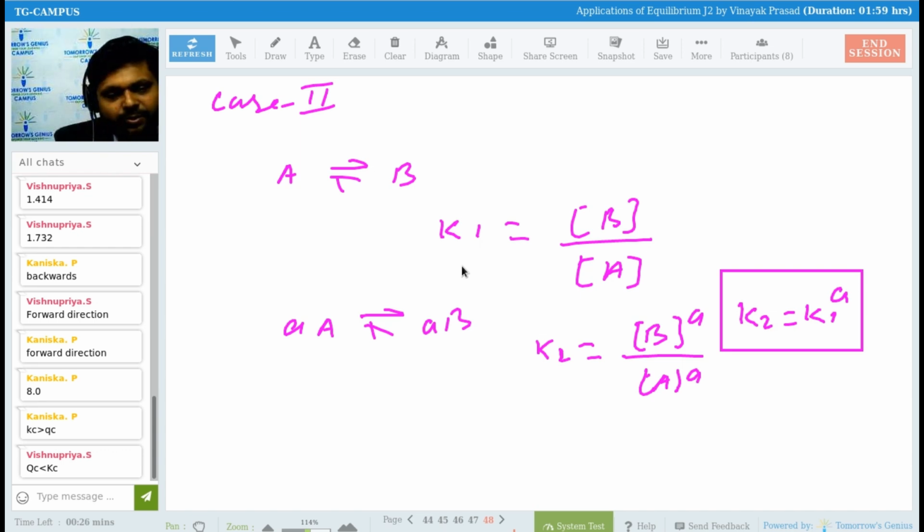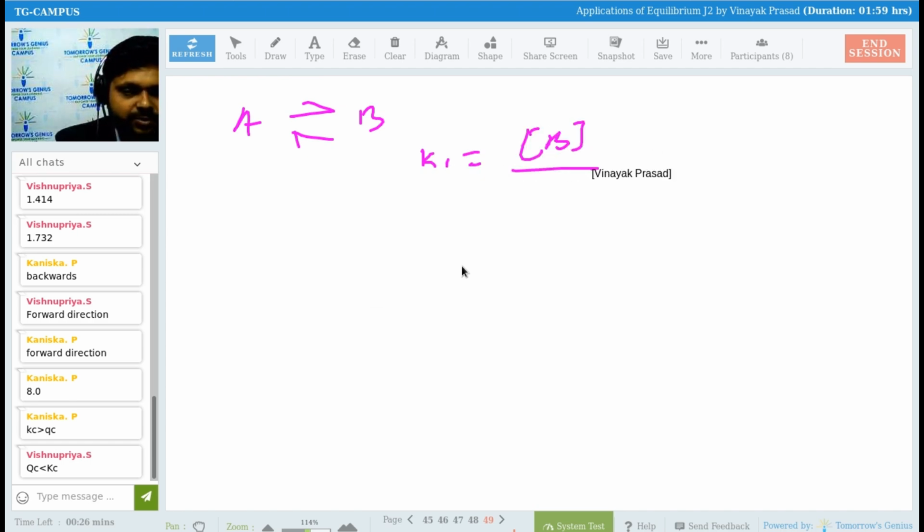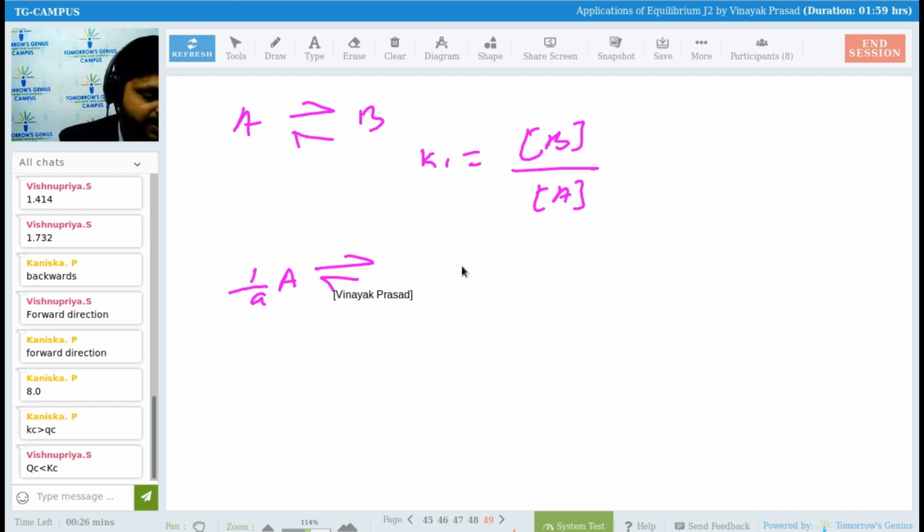So in case of multiplication, what we are going to see, if the stoichiometric coefficient is multiplying, so we are getting K2 equals K1 to the power a. Is it okay? Now, let's suppose we are having another type, that is A giving B, right? Again, we will be writing K1 equals concentration of B upon concentration of A. Yes. Now we are doing, see, stoichiometry is 1 upon a, and giving the coefficient 1 upon a, B.